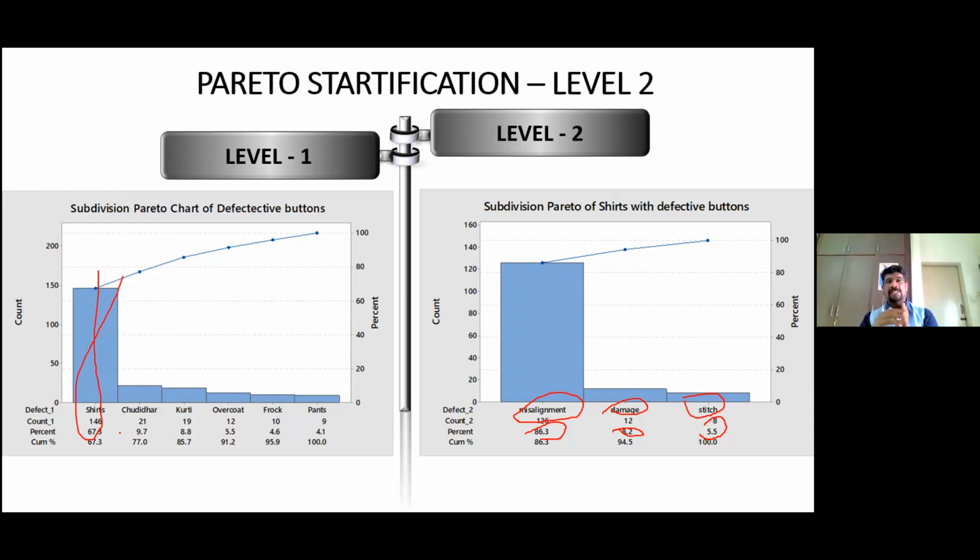So that is how this stratification will help you to focus more and more. You will be getting a focused problem in hand, so that our team will be able to invest all their efforts. They can be directed easily to focus on the problem instead of a diversified approach. So this is how this Pareto chart, normal, weighted, stratification level 1 and 2 will help you to focus on the problems.